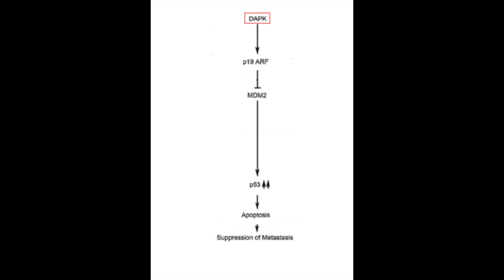DAPK acts in a cascading manner like many other cell pathways do. Its major target is the tumor suppressor P53. DAPK-induced apoptotic cell death requires P53, and a positive feedback system results from this relationship. DAPK will induce P19ARF, thereby inactivating MDM2 to then stabilize and activate the P53 tumor suppressor.